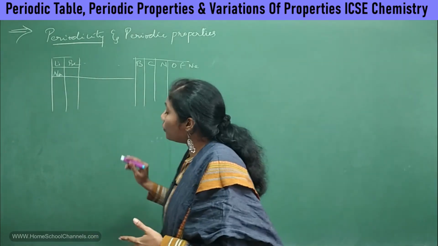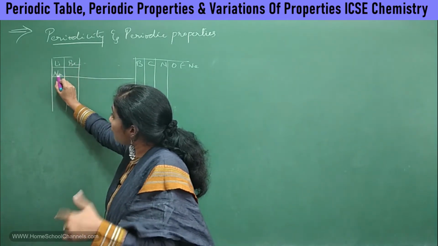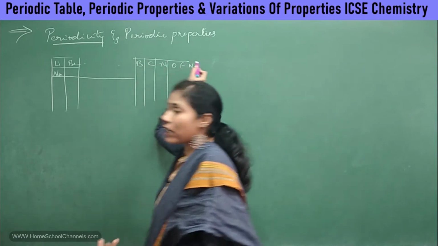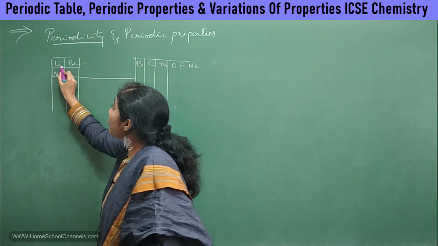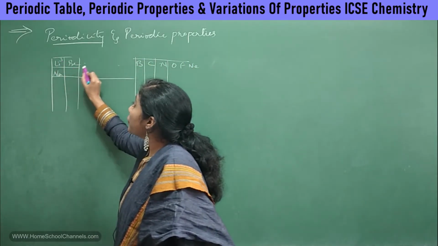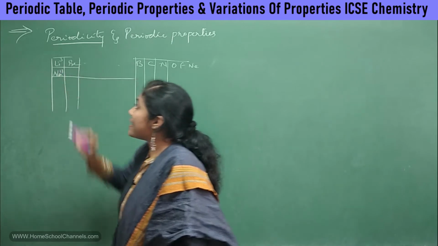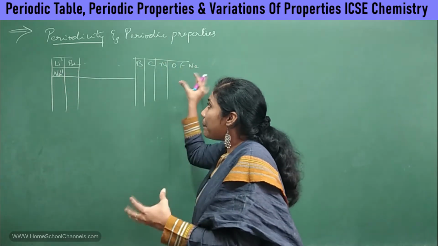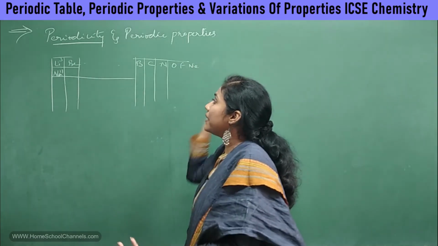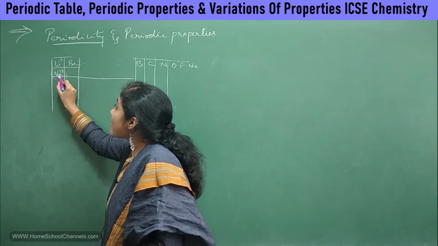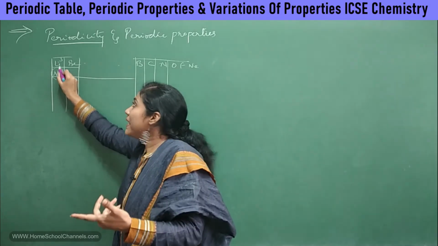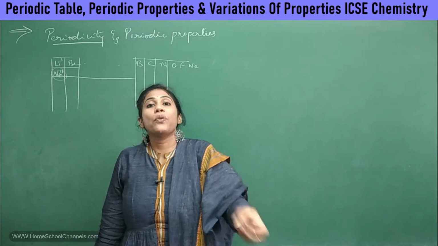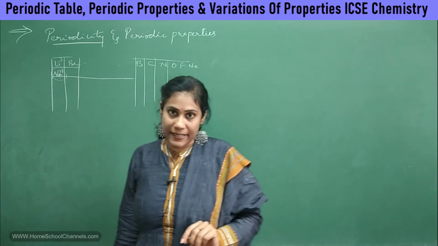Clear? When did this sodium come? After certain elements, after a certain atomic number. The atomic number of lithium is 3, and the atomic number of sodium is 11. That means after a gap of certain atomic numbers, again an element has come which is showing similarity with the above element. This is what we mean by periodicity.